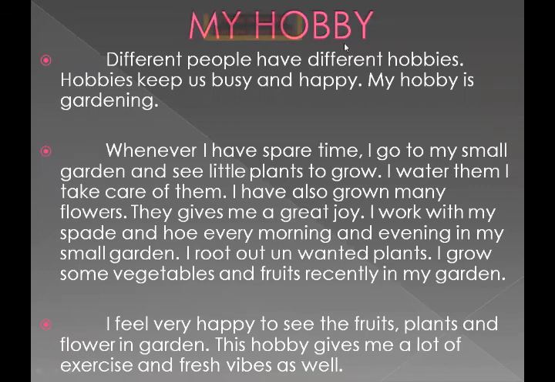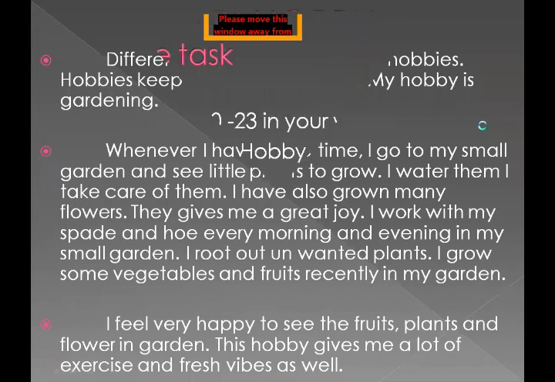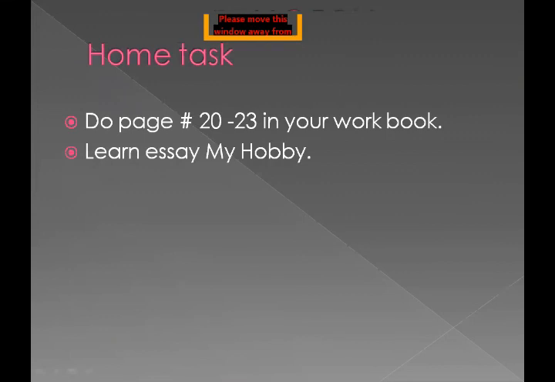Students, please take the screenshot of the essay and complete this essay in your fair copies in the composition part. Understand? I'm giving you just 2 seconds. Please take the screenshot. This is your home task, students.